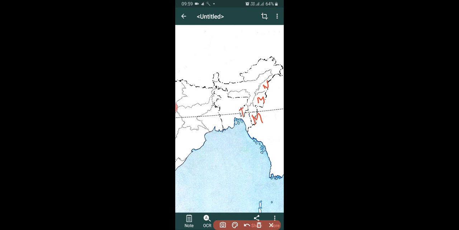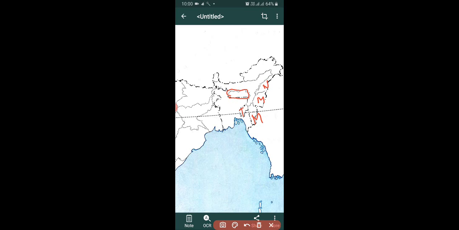Now let's see one more state, this one, which is shaped like clouds. This is Meghalaya and its capital is Shillong.